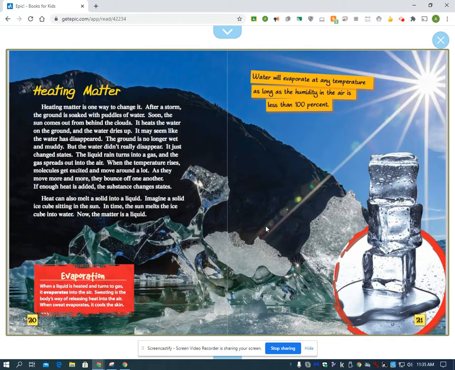Heating matter is one way to change it. After a storm, the ground is soaked with puddles of water. Soon the sun comes out from behind the clouds. It heats the water on the ground and the water dries up. It may seem like the water's disappeared, but it's actually evaporated.